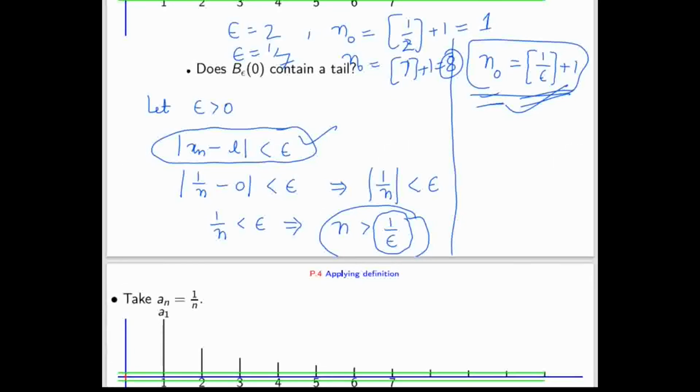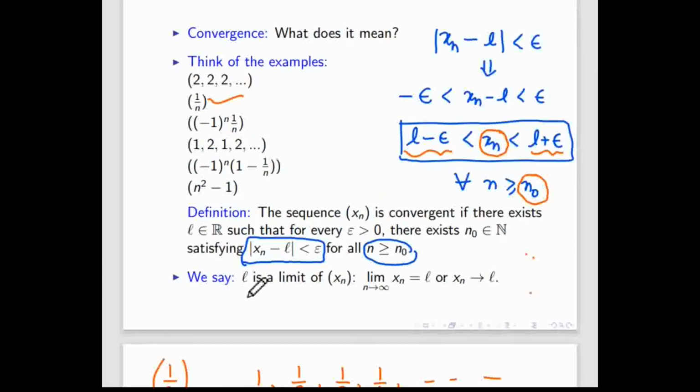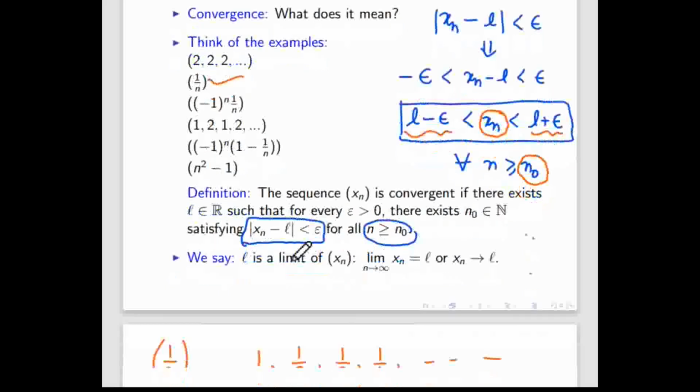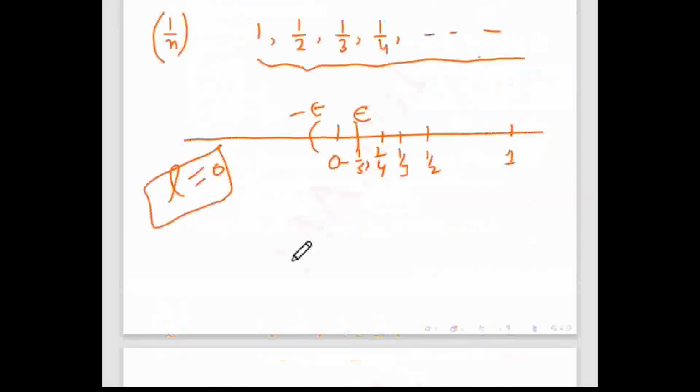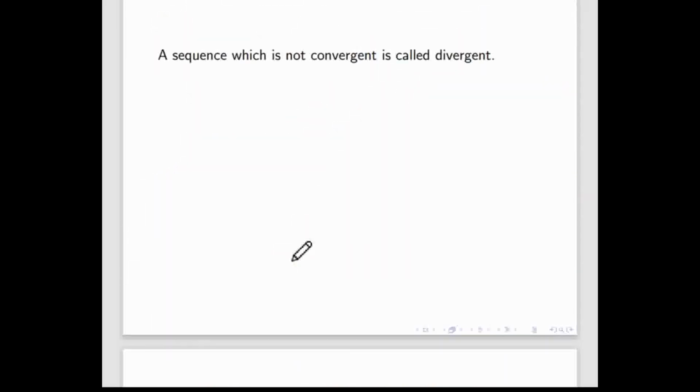If this condition is satisfied, then L is the limit. We will do the same thing every time we want to find the limit of a sequence. We will do a lot of examples, don't worry.